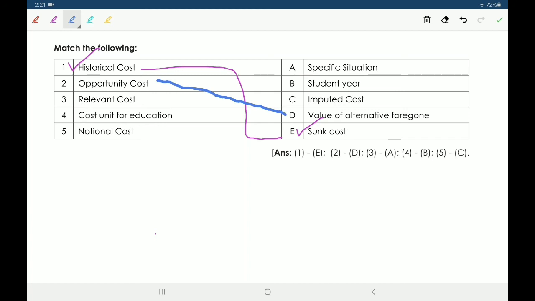Option D. Next, relevant cost. Relevant cost is related to a specific situation. Next, cost unit for education. So cost unit for education is the student year. Next, notional cost. So notional cost is the imputed cost.